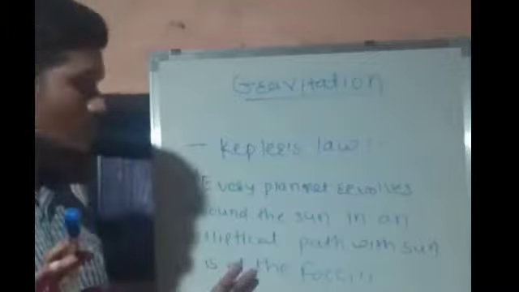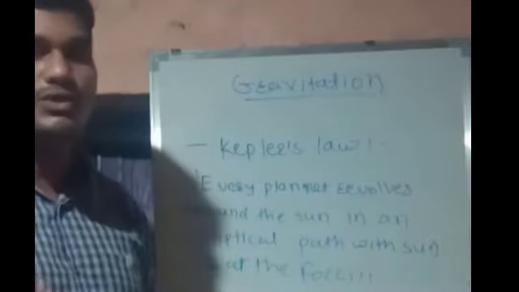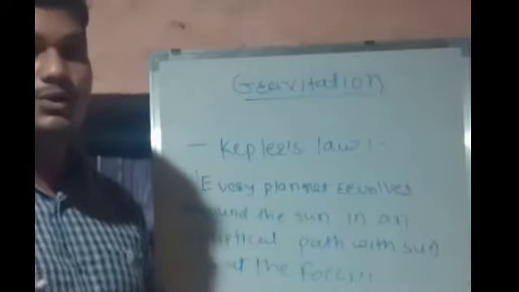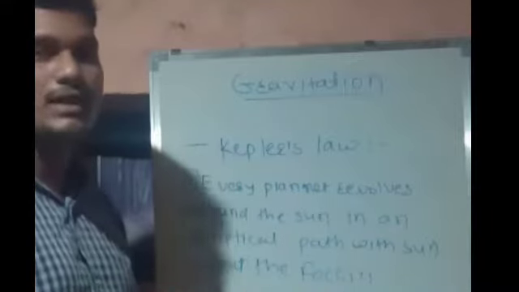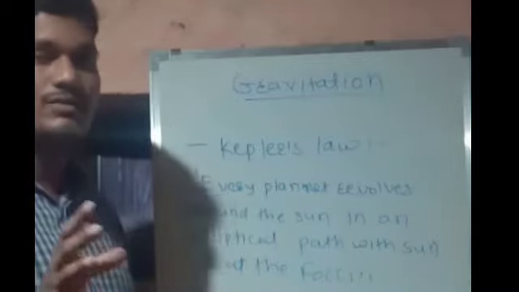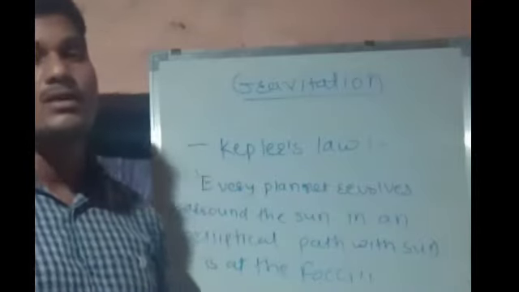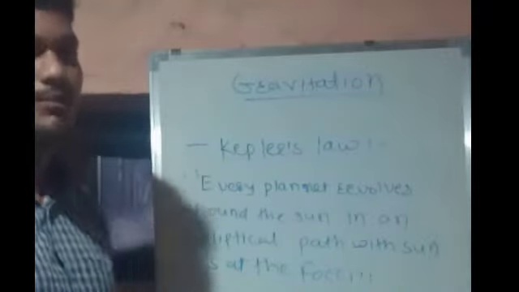So this is the first law of Kepler. There is no need to make any confusion about Kepler's first law. You can just keep in your mind with the help of the diagram. This is the elliptical path in which all the planets are revolving around the sun, and the sun will be at its foci. So that is the first law of Kepler. It is very simple and very easy to write in the exam.